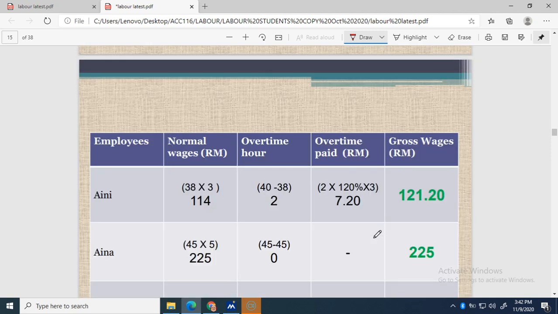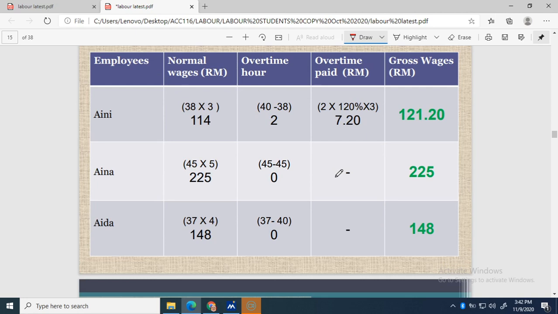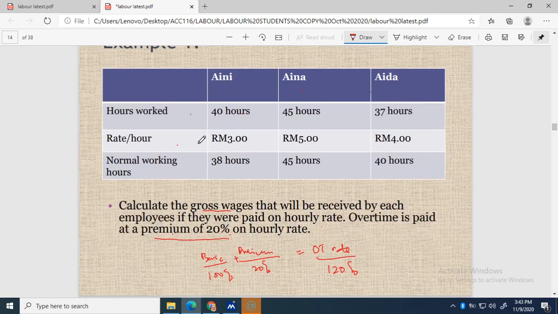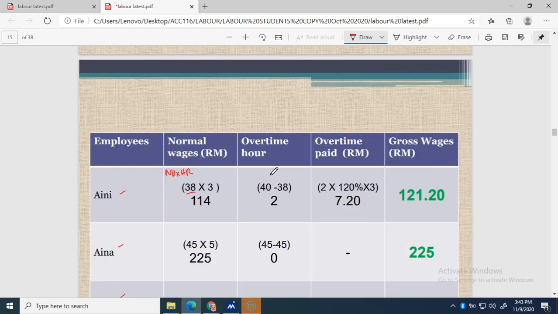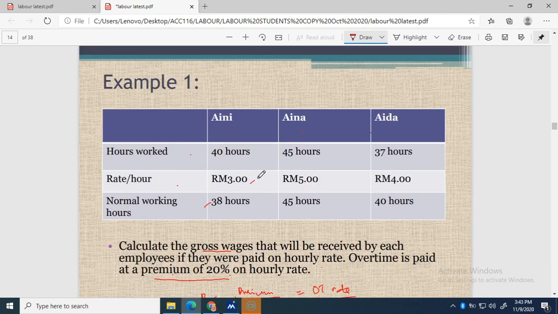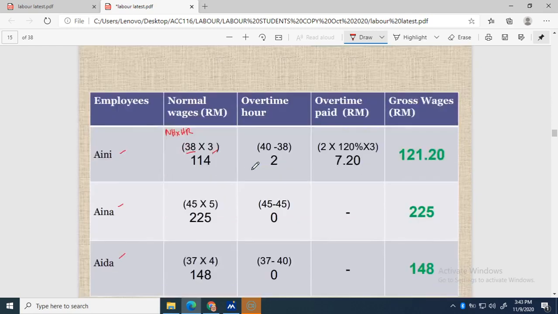question here, example here. We have three workers, Aini, Aina, Aida. So how to get normal wages? Normal working hours times hourly rate. Refer to Aini. Normal hours is 38 hours. So the hourly rate will be 3 ringgit. So 38 times 3 ringgit, you get 114.